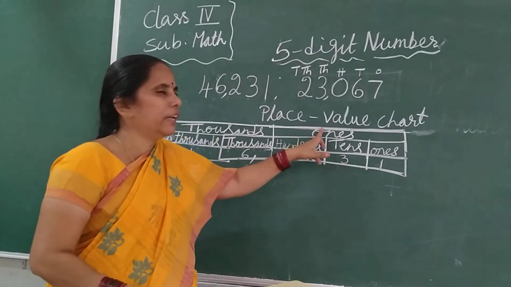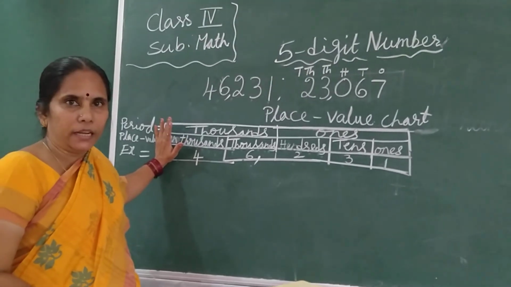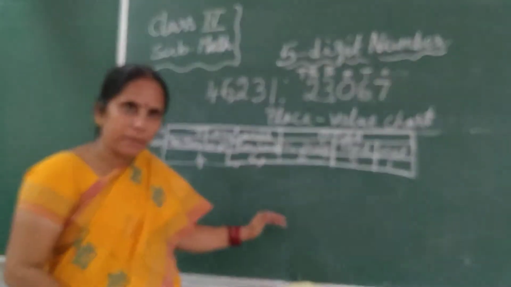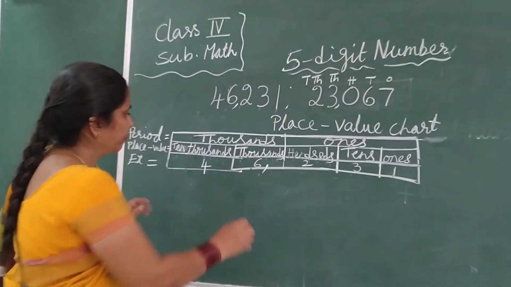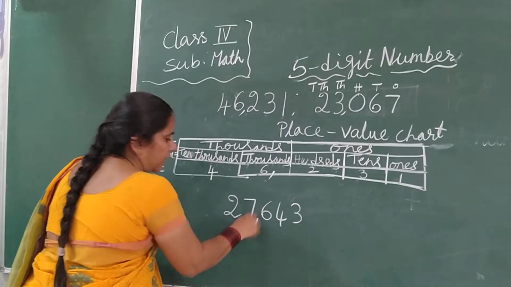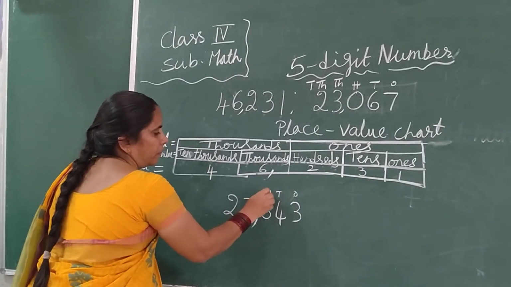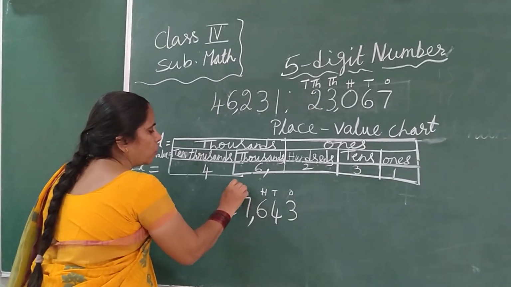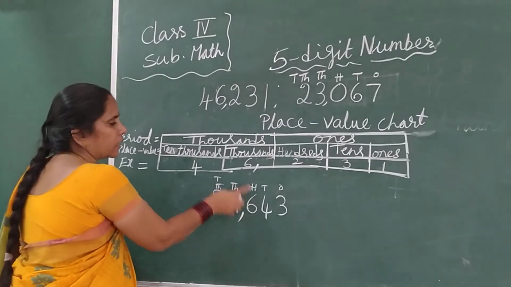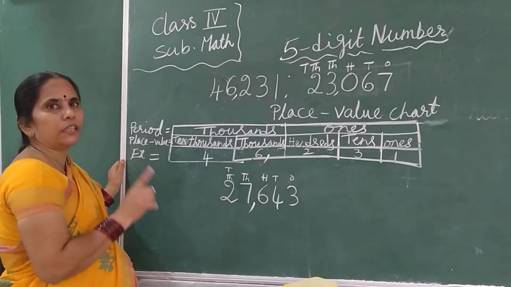Ones, tens, 100 will come under the ones period. 1000 and 10,000 will come under the thousands period. Now you all understood how to read a 5-digit number. Here I will give you some numbers. You read it first. 2, 7, 6, 4, 3. Here how will you read? First you put the place values on top: ones, tens, 100, 1000 and 10,000. How will you read? 27,643. Like that you will read a 5-digit number.